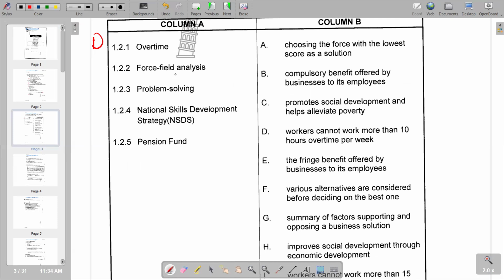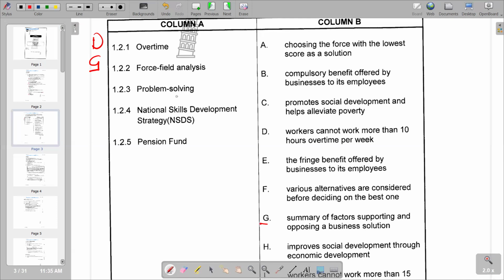Force field analysis identifies and analyzes the driving and restraining forces that influence a change initiative. Within that context, we can now go to column B to see which explanation matches that. So we go down. We have G, which is saying summary of factors supporting and opposing a business solution. So G is appropriate.